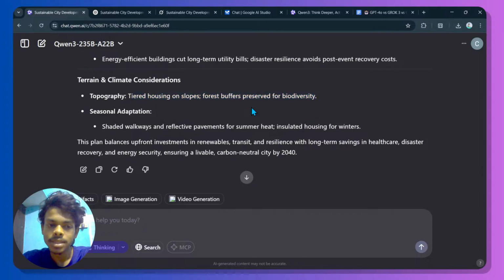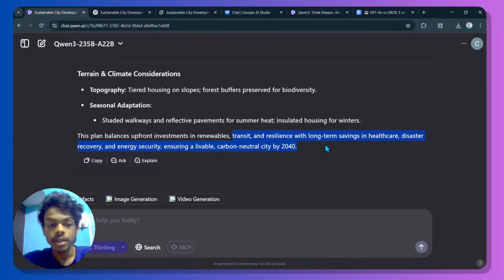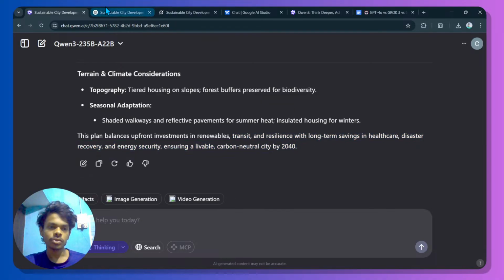topography and seasonal adaptation, tiered housing, shaded walkways and reflection. Okay, this plan balances upfront investment in renewable transit and resilience with long-term savings in healthcare, disaster recovery, and energy security, ensuring a livable carbon-neutral city by 2040.